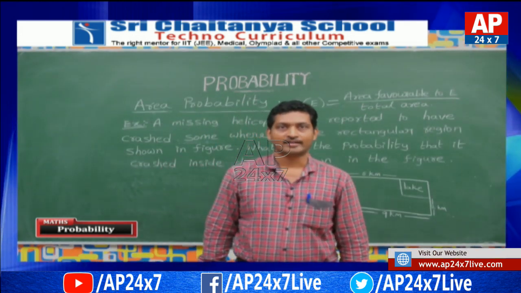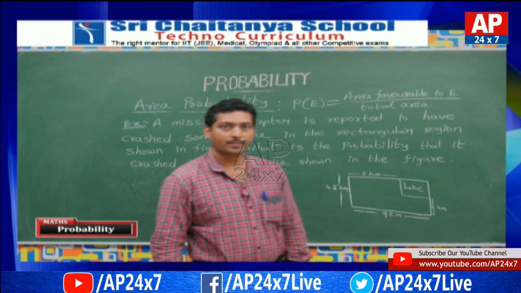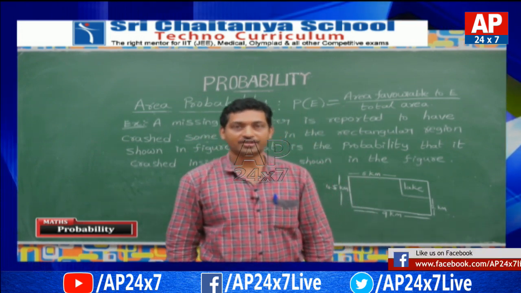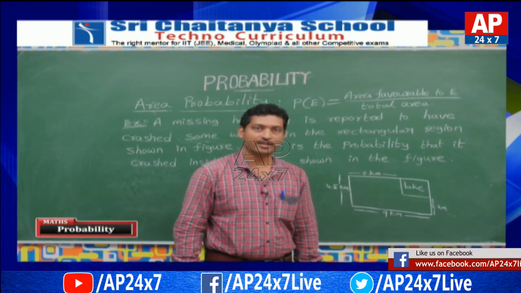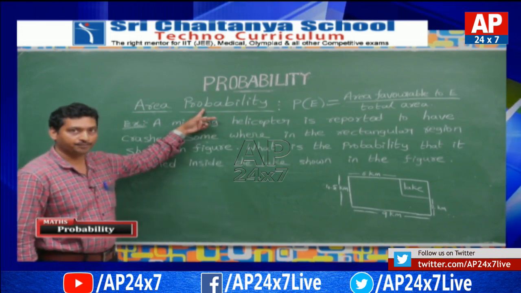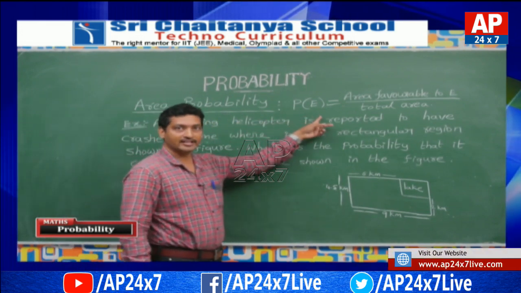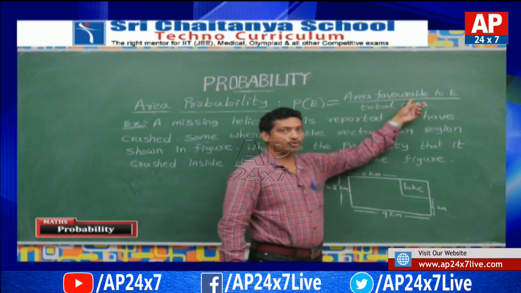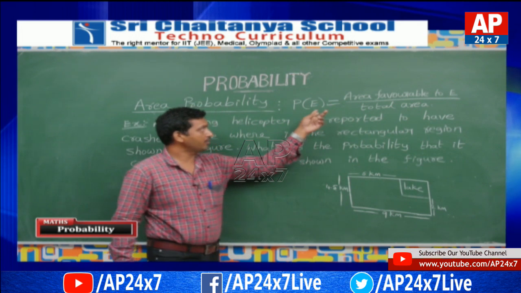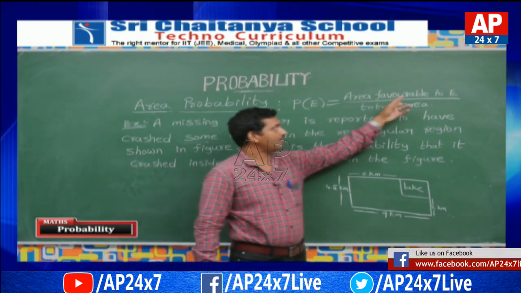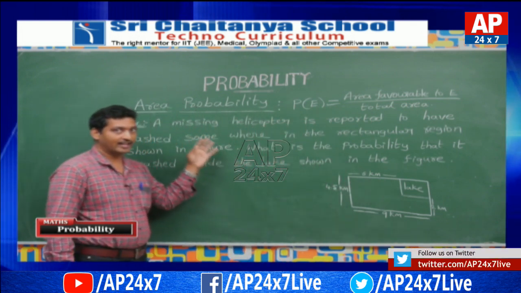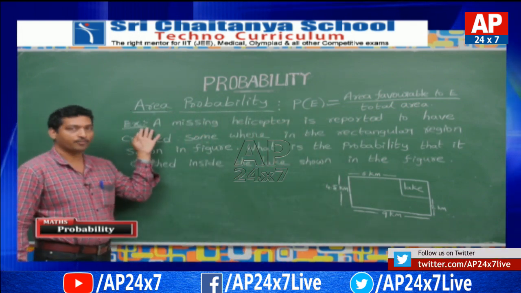Children, sometimes the outcome of a random experiment is every point in some region. In such cases, the classical definition of probability is further extended to the area probability. The area probability is defined as the area favorable to E by the total area. Let us see the area probability with an example.